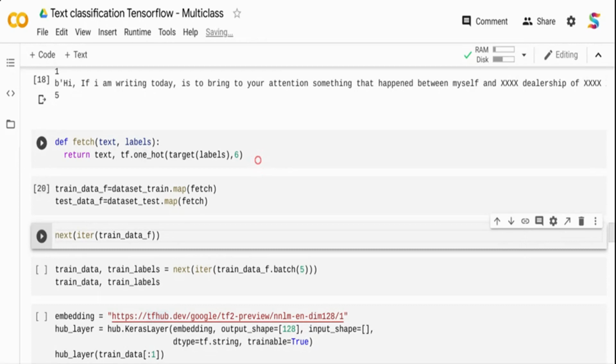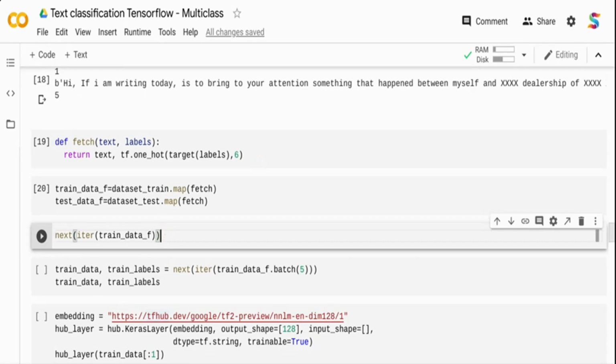It's going to just take the target value and create a one-hot encoding representation. So 0 will be 1 0 0 0, 1 will be 0 1 0 0 0. Because I'm going to give a categorical cross entropy function, I'm just creating a one-hot encoded value of the target. And then I am taking my train and test data set.